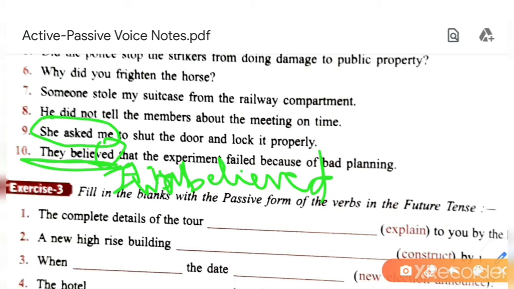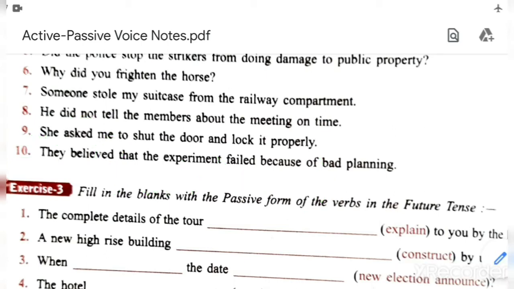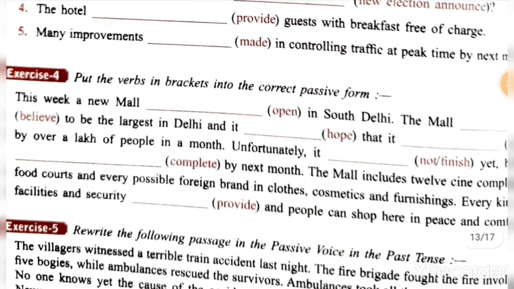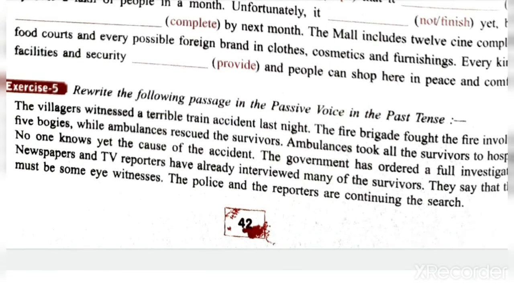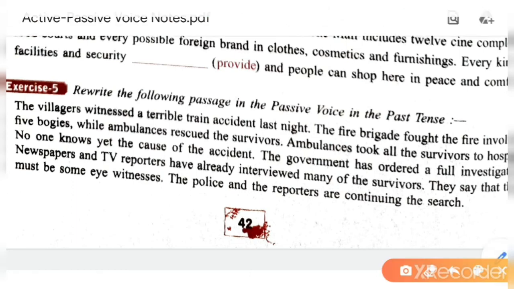The next manner is a little bit tough for you. Okay, so you can write it was believed that the experiment failed because of bad planning. Understood? So some sentences are a little bit tricky. But if you go according to the rules, then you will find it easy. Okay, then here also, this exercise you do not need to write. It is only for explaining.